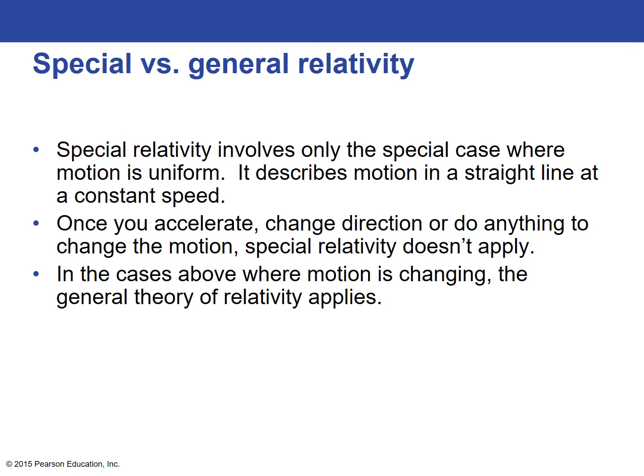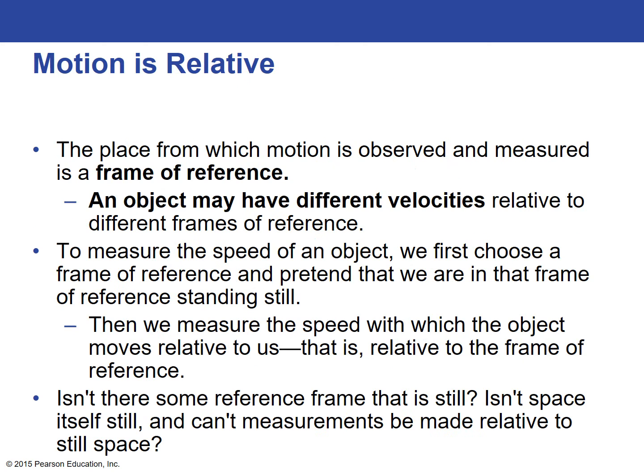We'll briefly cover here the difference between special and general relativity, because one chapter deals with special relativity, one chapter deals with general relativity. Special relativity involves only the special case where motion is uniform. It describes motion in a straight line at a constant speed, but once you accelerate or change direction or do anything to change your motion, then special relativity doesn't apply. In the cases where motion is changing, the theory of general relativity applies.